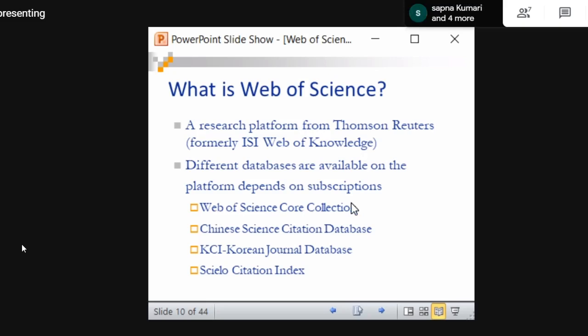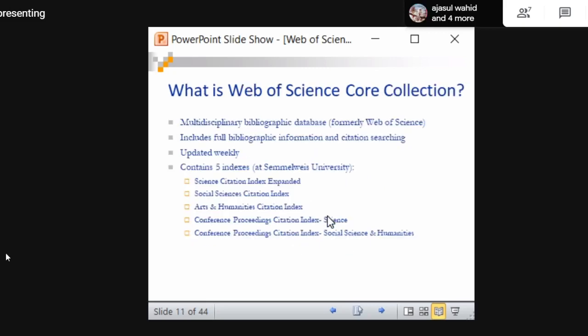Every database is very costly, so an individual cannot afford to subscribe. Only institutions can subscribe. It is more than 10 lakhs actually, for one database. It is very costly because the quality of content indexed in Web of Science is very high, and it is a widely used database. Even one university cannot subscribe to all of them, because every database is costly. So we subscribe to what we need. Our university is subscribing to Web of Science Core Collection. So there are different databases, that's what I want to say.